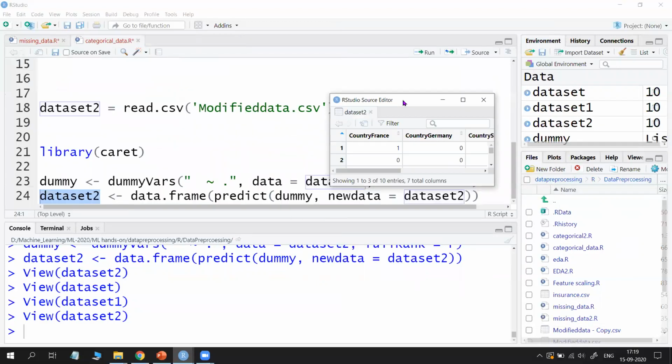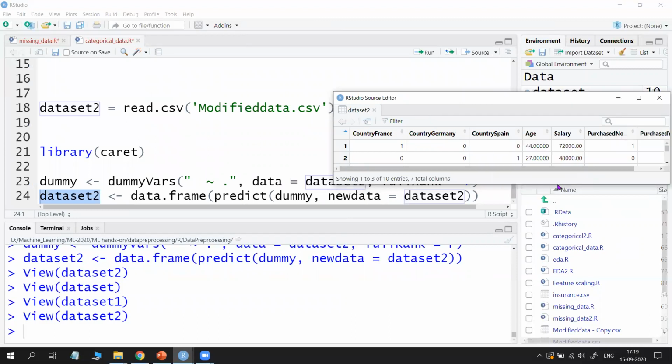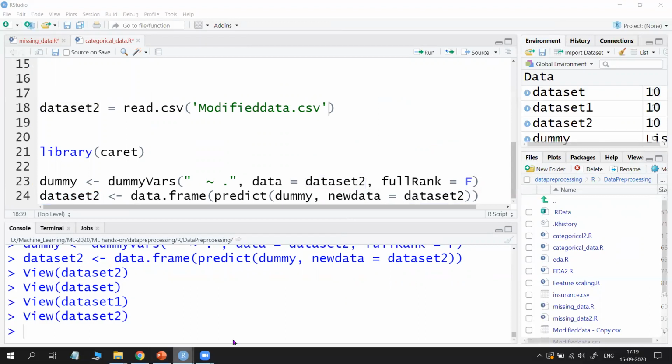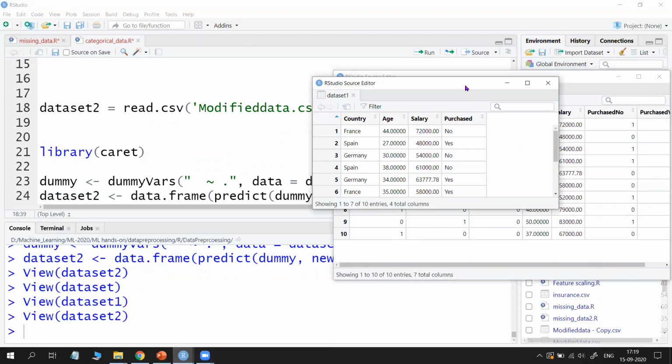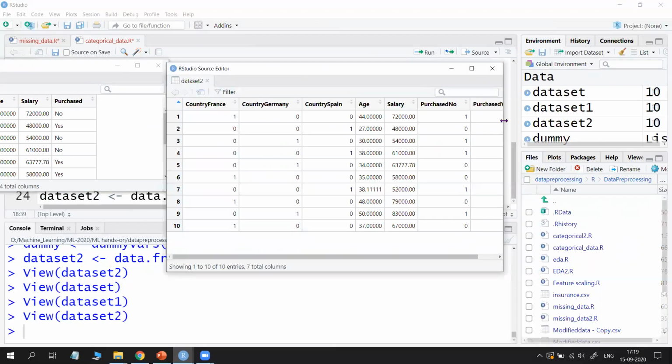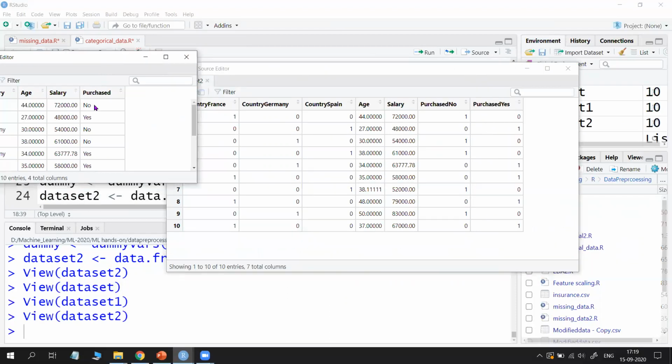So take these two, once again the similar thing. This one and this one. Okay, see, the first one is no. So under no, we are having true. That means under no, we are having 1 as true.